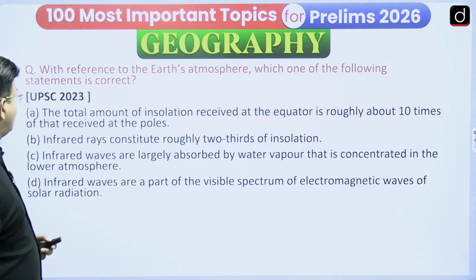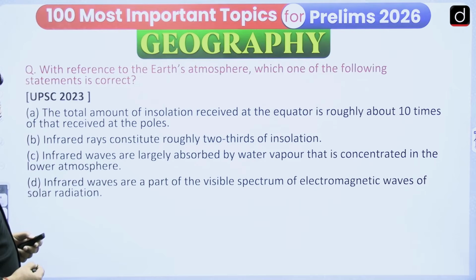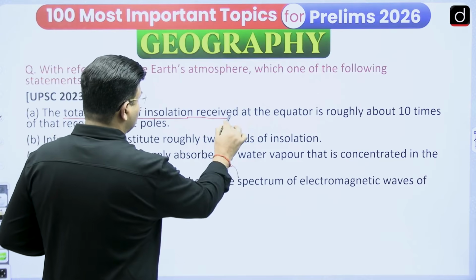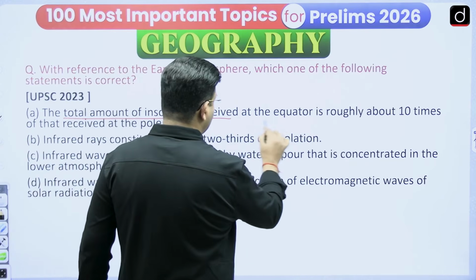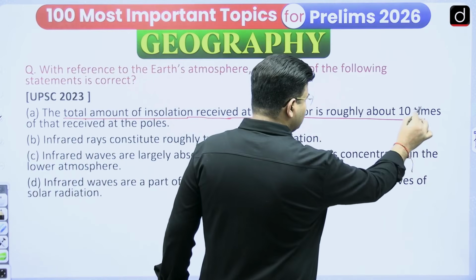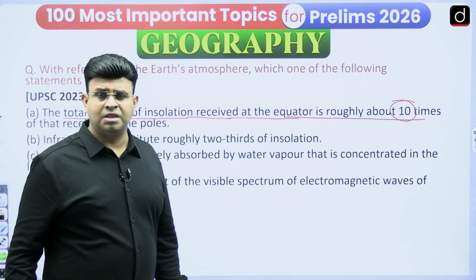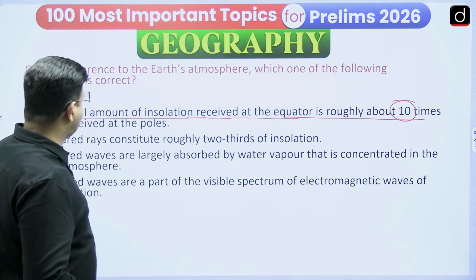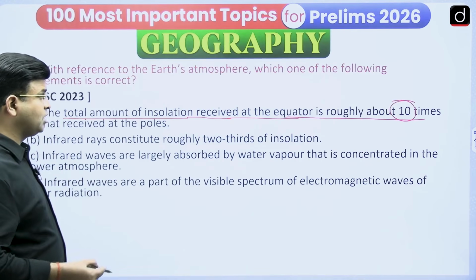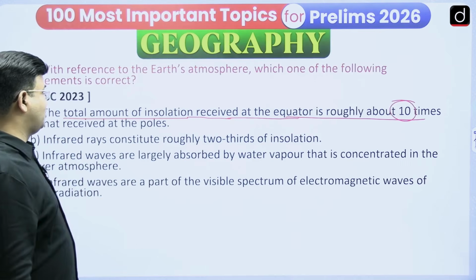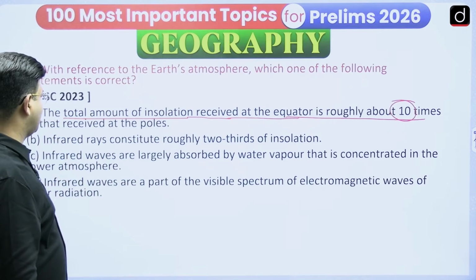And another one, with reference to the Earth's atmosphere, which one of the following statements is correct? The total amount of insolation received at the equator is roughly about 10 times. Did I say anything like 10 times? So please check it out. The total amount of insolation received at the equator is roughly 10 times that received at the poles.